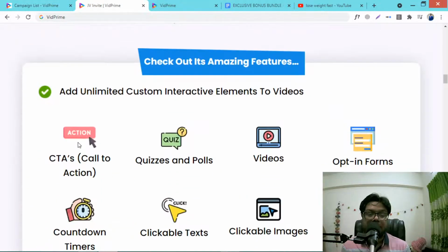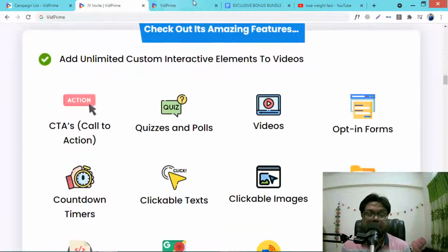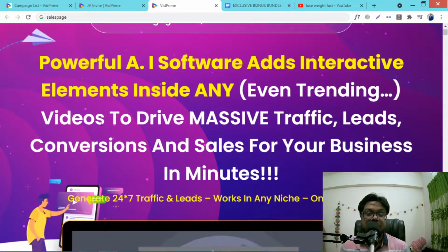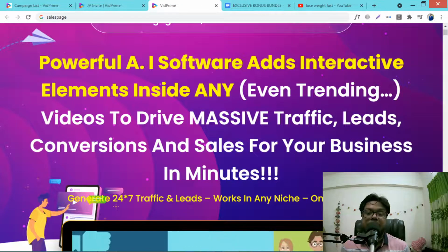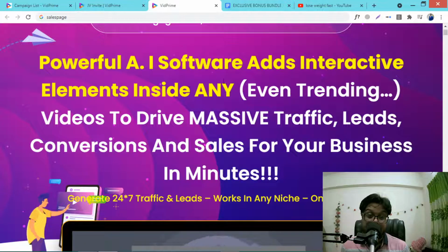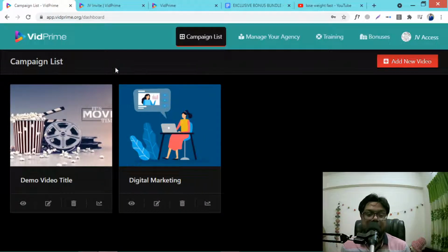And what are the elements you can add? See the sales page. This is a powerful AI software that adds interactive elements inside any video, and you can choose any videos from YouTube also, and you can also choose the trending videos. I will show you all the demo here.